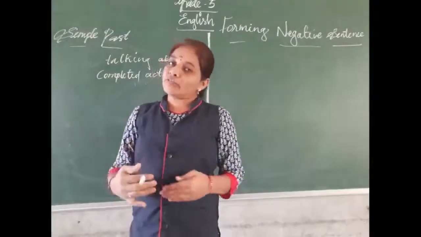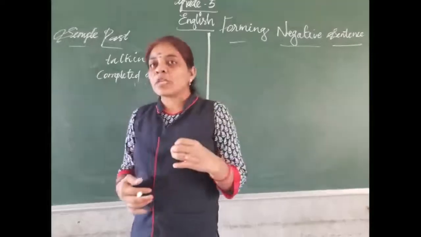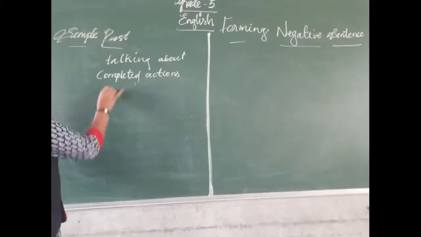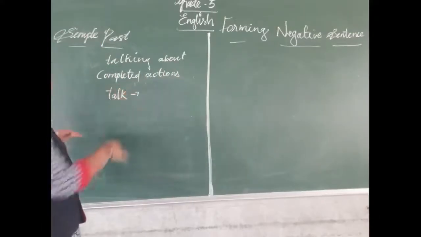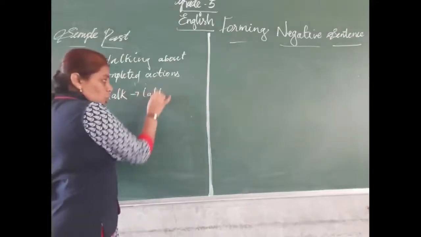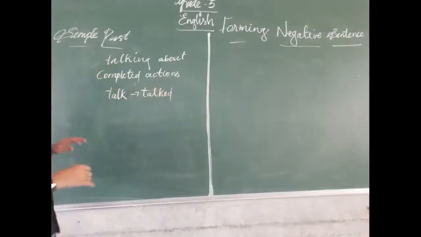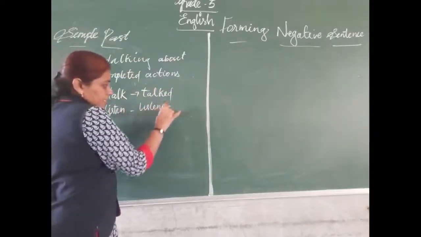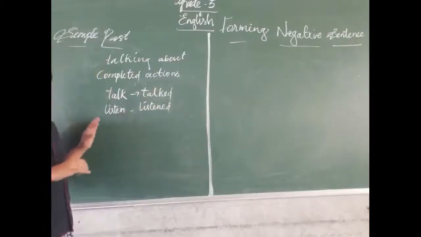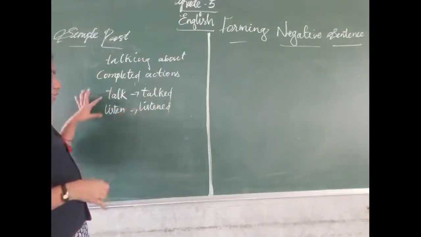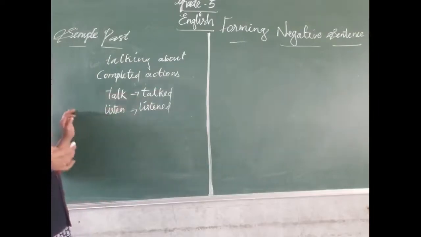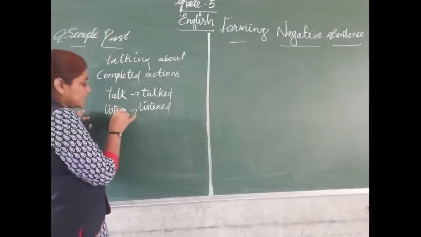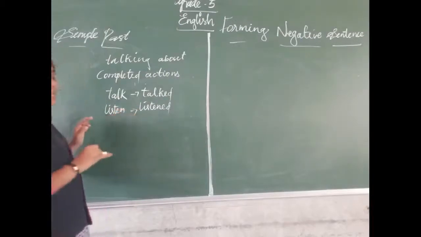Okay, how do we change the verb into past tense? We can change the verb into past tense by adding ed to the main verb. For example, talk. What is the past tense for this verb? Talked. Okay, and listen: listened. These are the past tense verbs. These are the regular verbs. How can you tell this is a regular verb? Because when we can get the past tense by adding ed to this verb, that is called the regular verb.